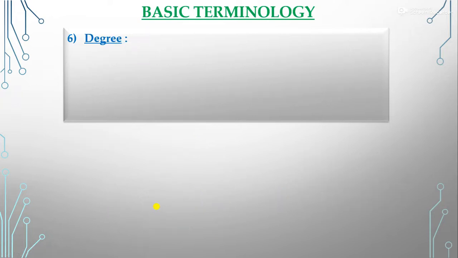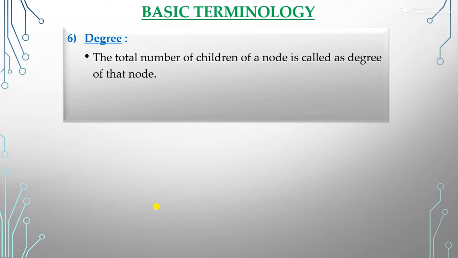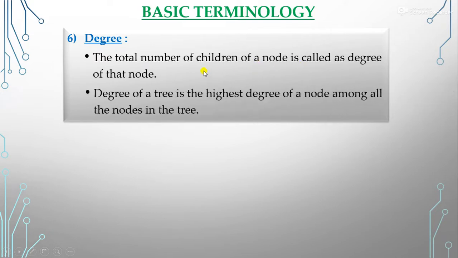Okay, so now come to the point of degree. So what is the degree? The total number of children of a node is called the degree of that node. And the degree of a tree is the highest degree of a node among all the nodes in the tree. Means this is the degree of the node only.